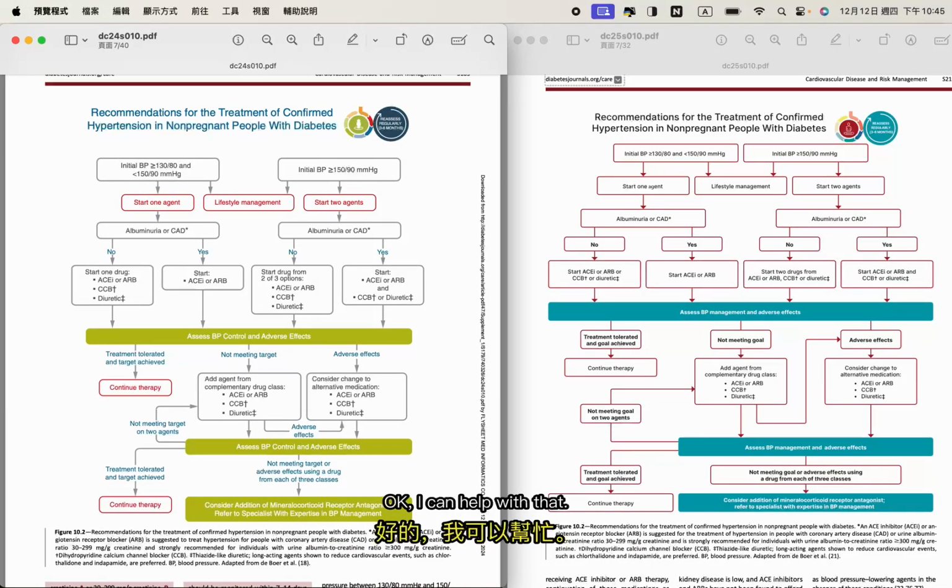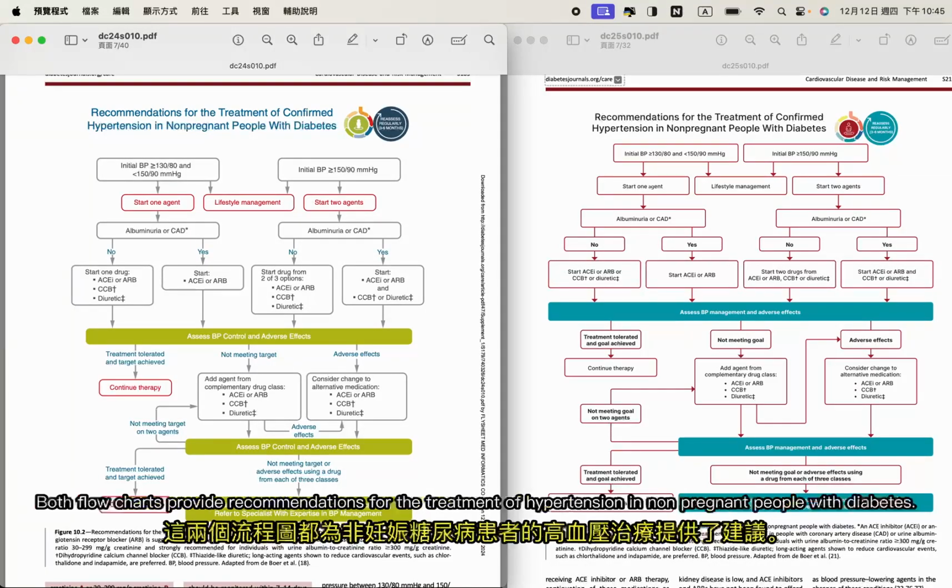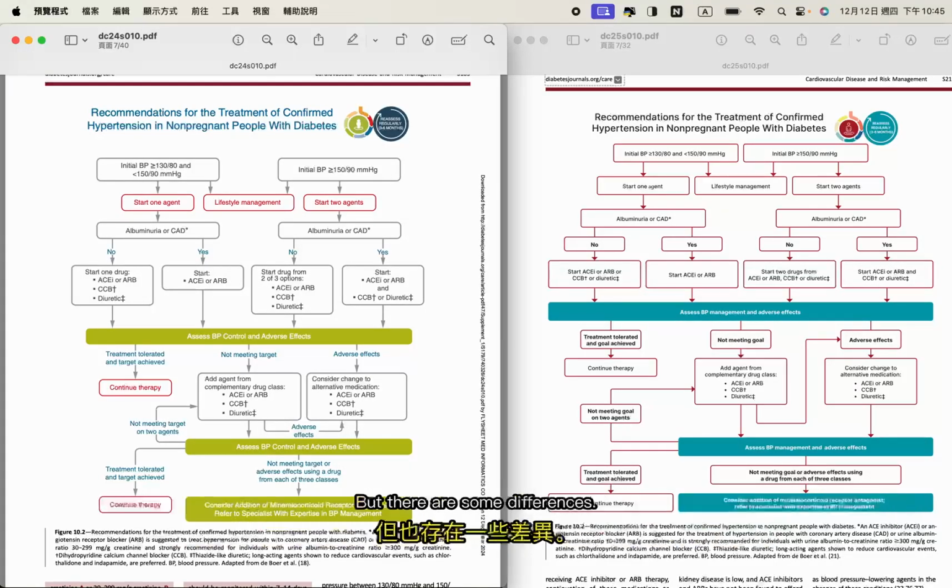Okay, I can help with that. The left side guideline is from 2024, and the right side is from 2023, focusing on cardiovascular disease. Both flowcharts provide recommendations for the treatment of hypertension in non-pregnant people with diabetes, but there are some differences. Let's take a closer look.